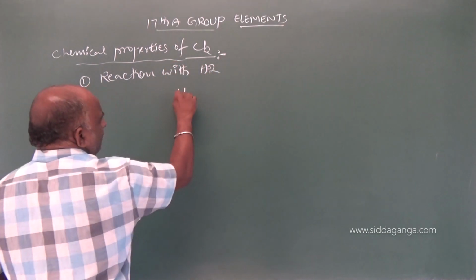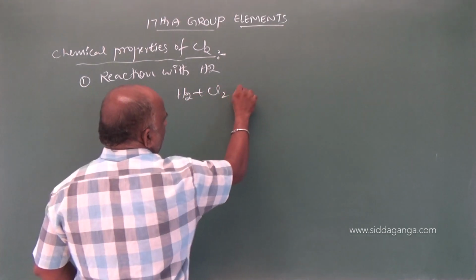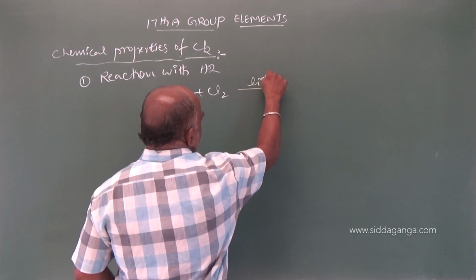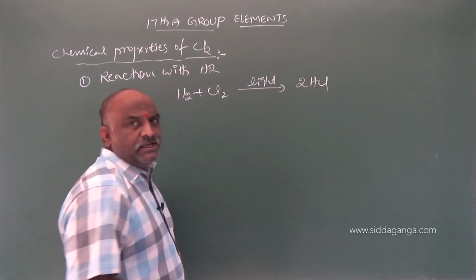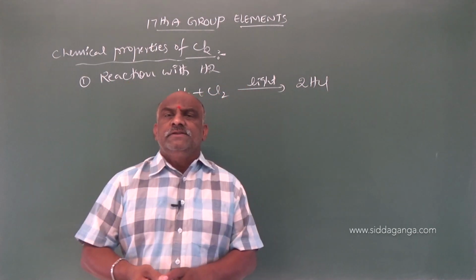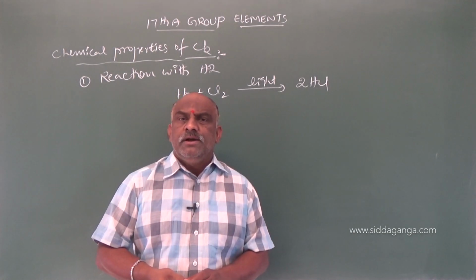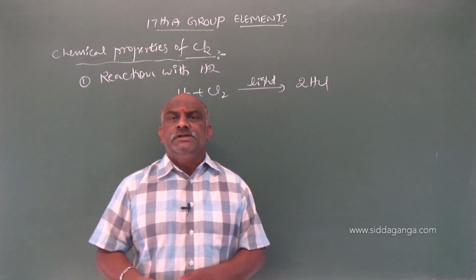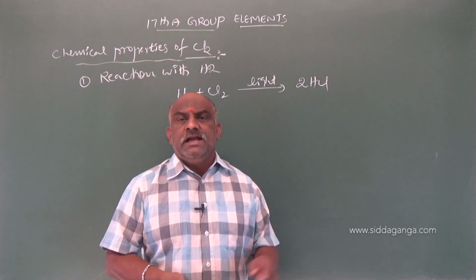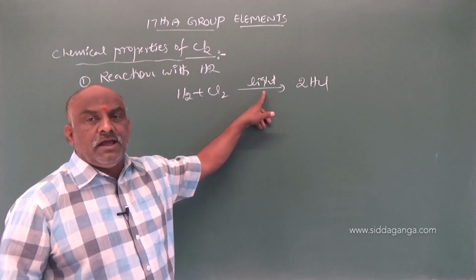We know that H2 plus Cl2, the reaction takes place in the presence of light, and gives rise to HCl. Chlorine combines with hydrogen and gives rise to hydrochloric acid. Gives rise to which acid? Hydrochloric acid. The reaction takes place in the presence of light.